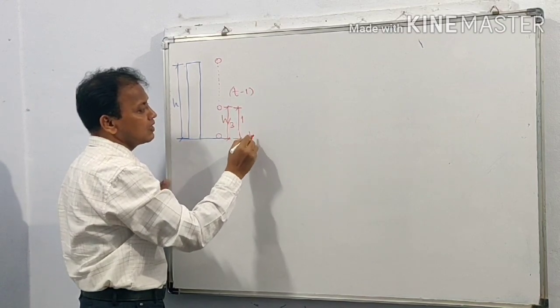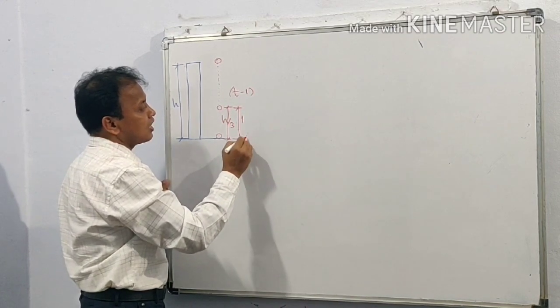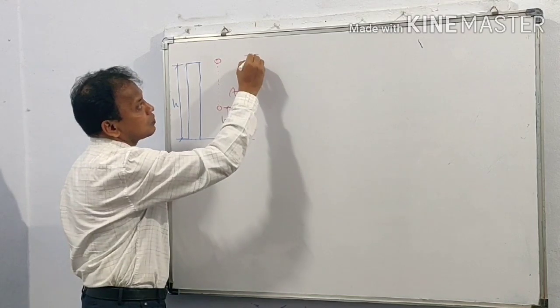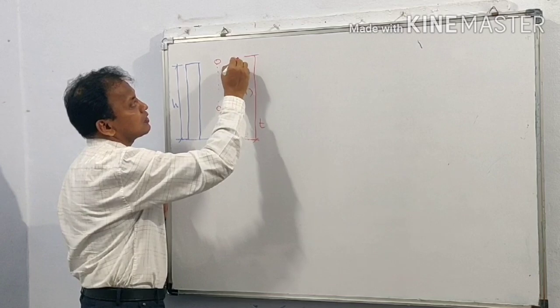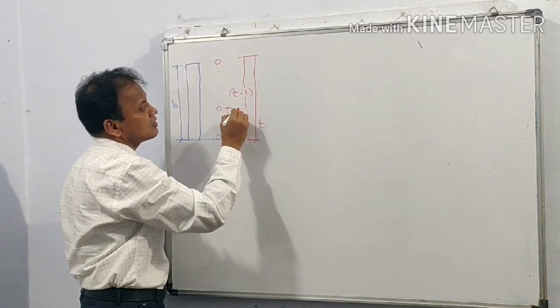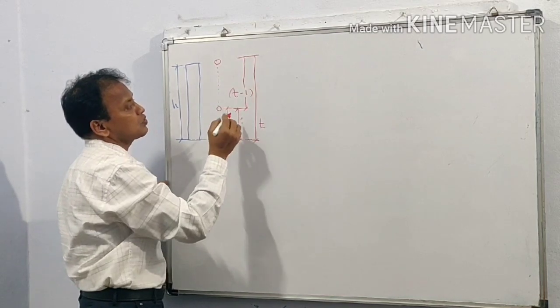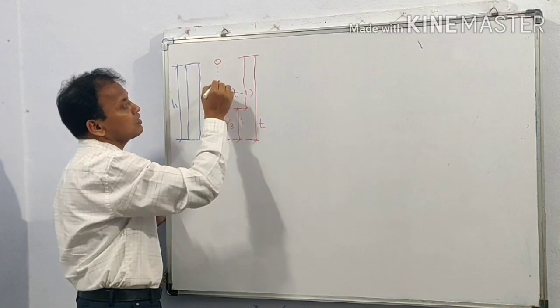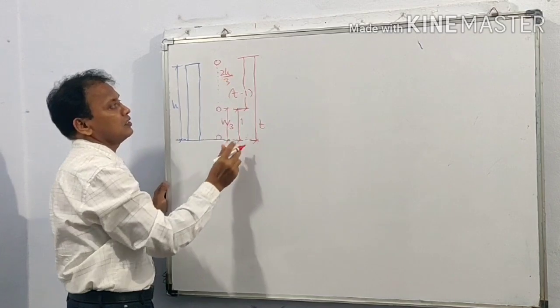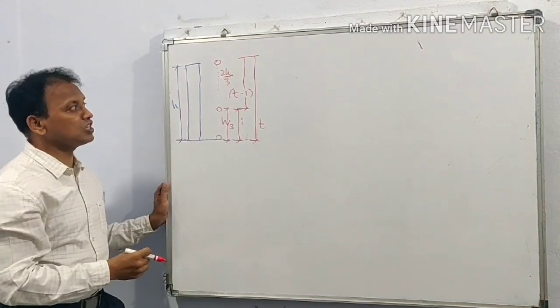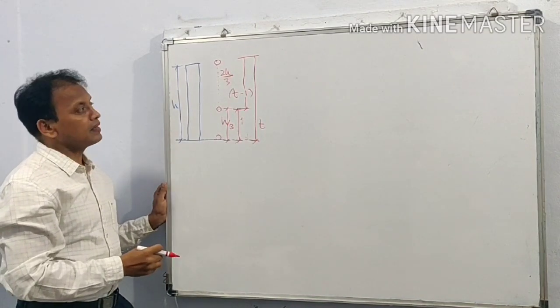Total time to travel this distance is T. Time to travel this distance is T minus 1. If this height is h by 3, then this height is 2h by 3. Therefore h by 3 plus 2h by 3 is equal to h.